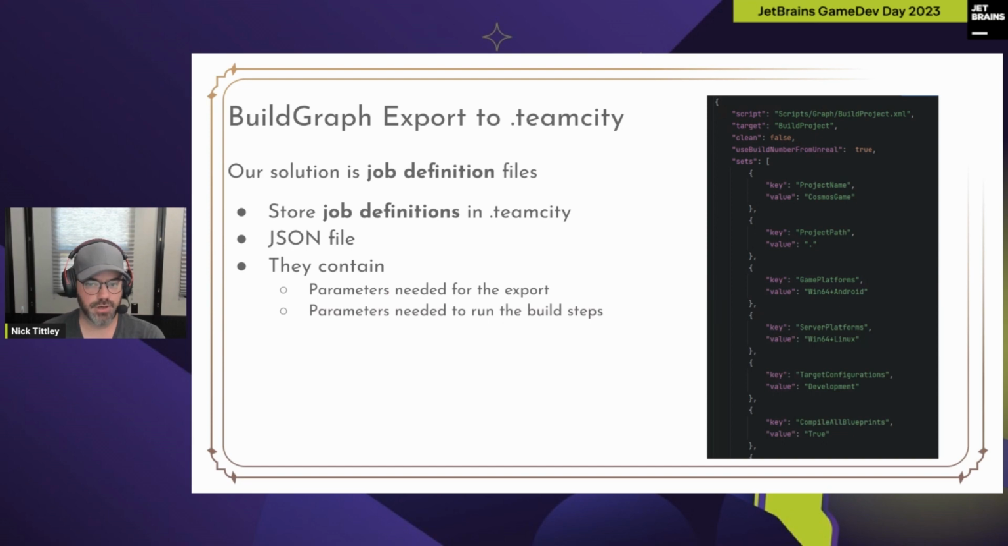The solution that we found is to organize our files in what we call job definitions. Inside that, we kind of abused the .teamcity folder a little bit and put more stuff in there than perhaps JetBrains ever intended, but so far it's working well. So we put our job definitions there in the .teamcity folder. For us, these are just